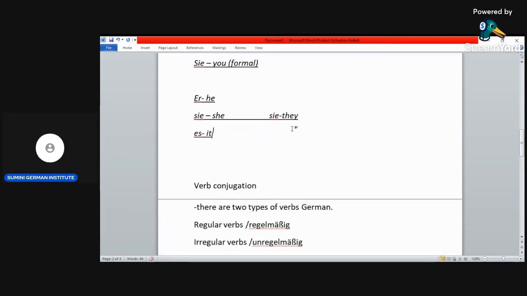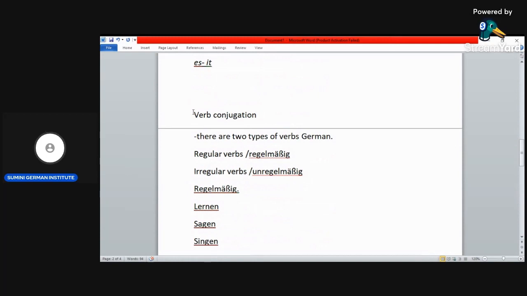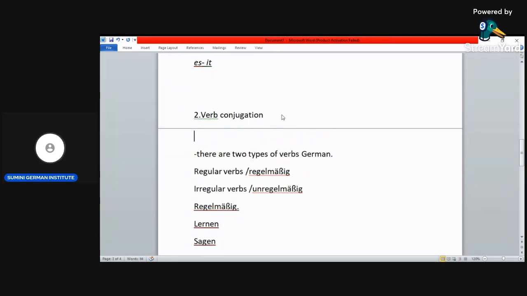Now, let's go to the second thing, verb conjugation. Okay, number 2. In German, every verb has to be conjugated. Okay, and how are these verbs conjugated?